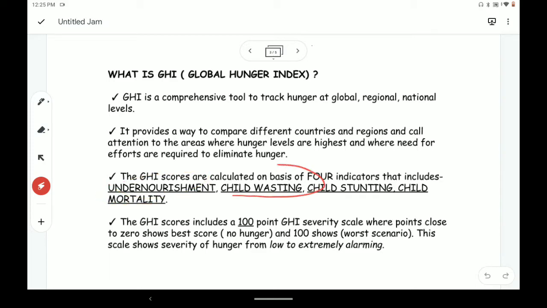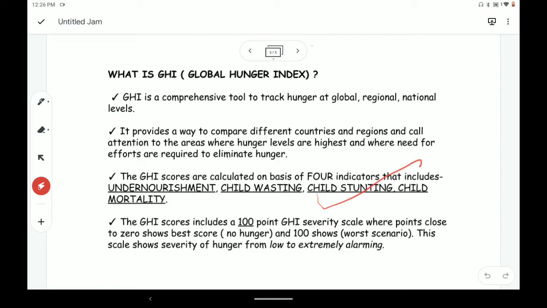What is child wasting? Child wasting is for children under the age of 5 who are wasted, that is, they have low weight with respect to their height. This shows that there is acute undernourishment, and it comes under that category. It is called child wasting.